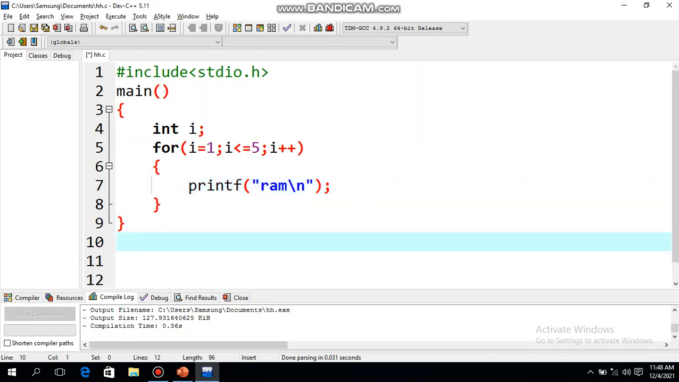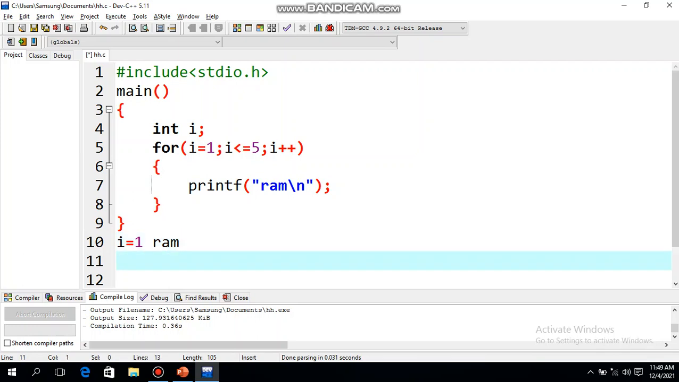So what is the initial value of I? 1. I is equal to 1. Now after this the control will go here. 1 is less than equal to 5. So it will enter the loop. Ram will be displayed. Then control will go back to here, update the expression. So now what is the new value of I? I is equal to 2. So after that again control will come here.